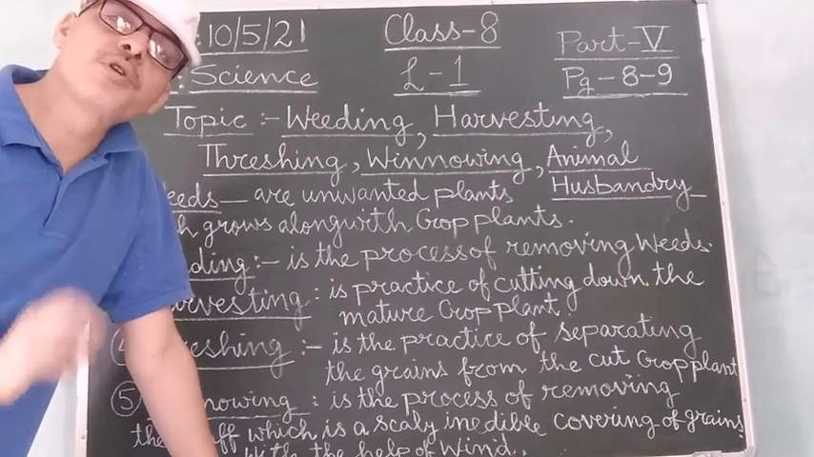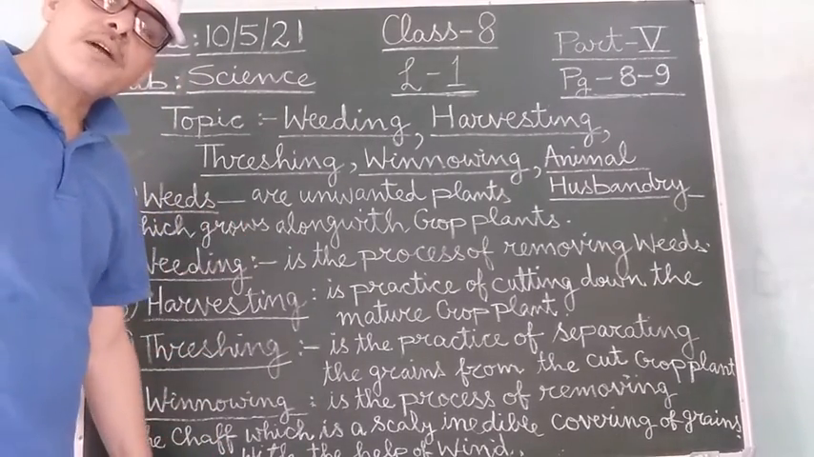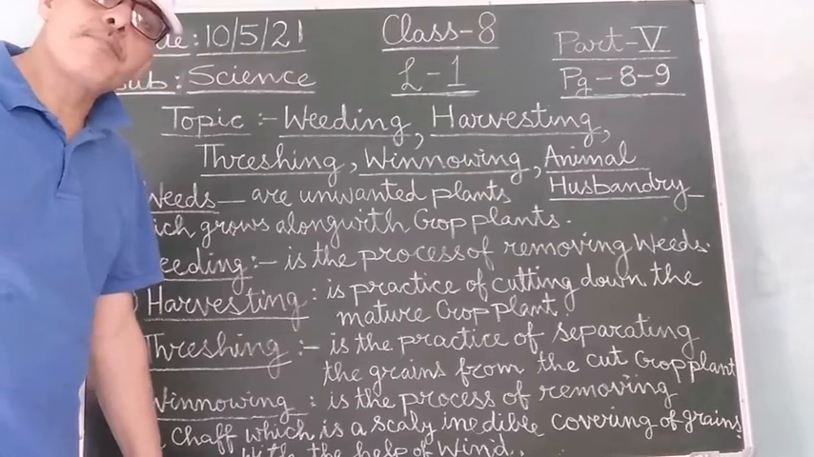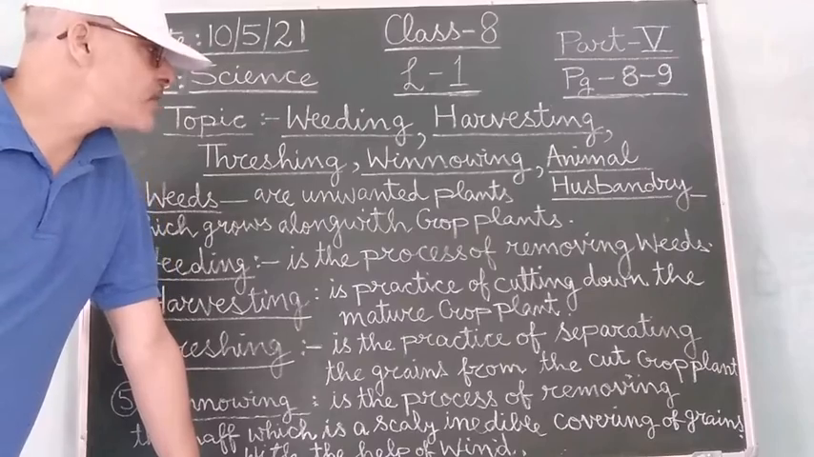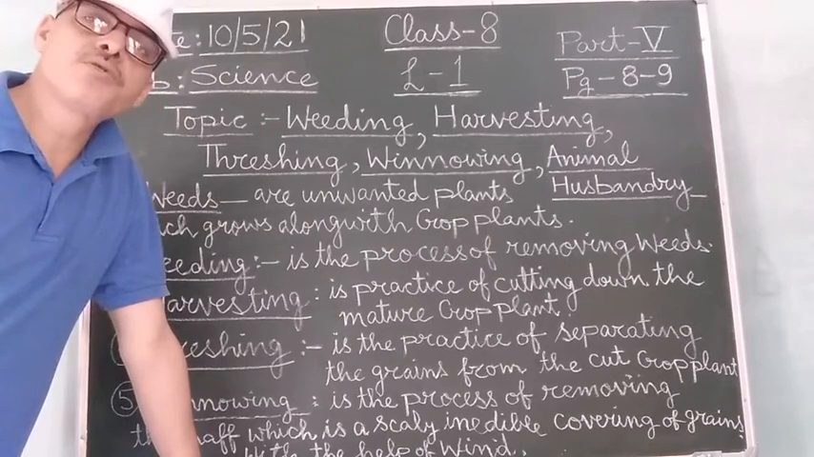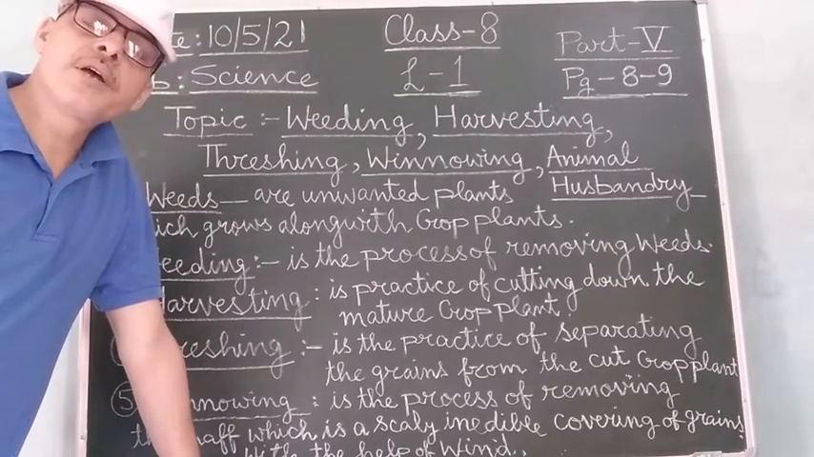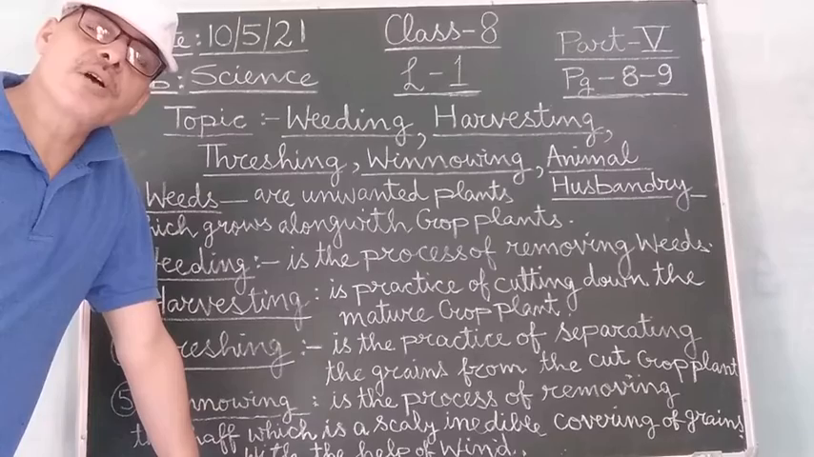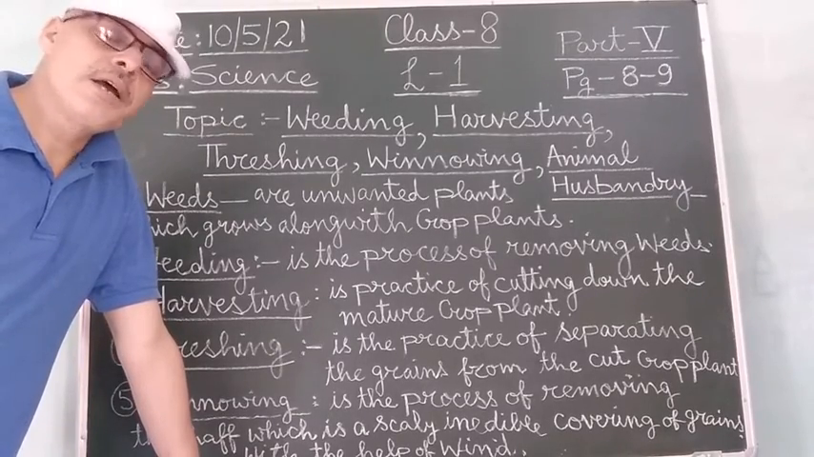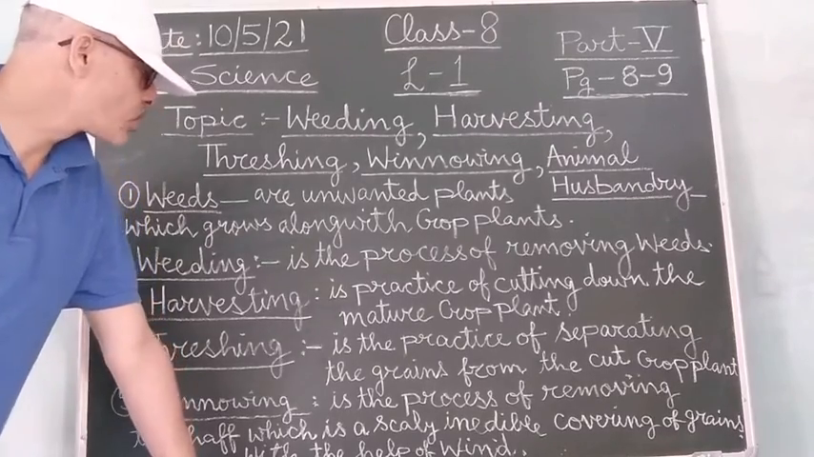So these are the four things for which the weeds, the unwanted plants, compete with the cultivated crop plants. And when the plants do not get all these things properly, what will happen? It will lead to a reduction in the yield of the crop because the plants will not be able to grow normally and they will develop some problems.